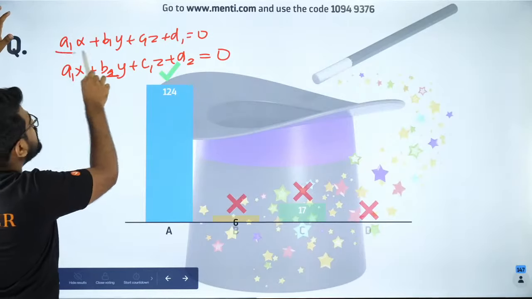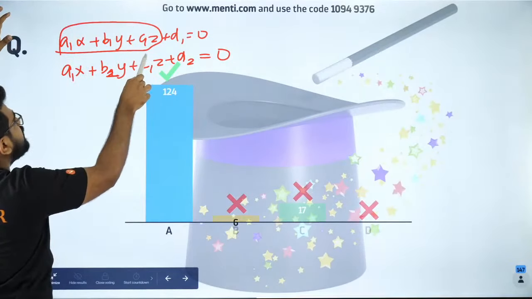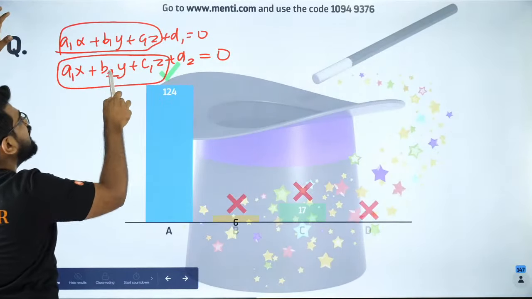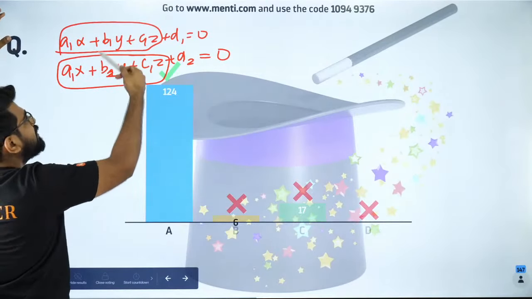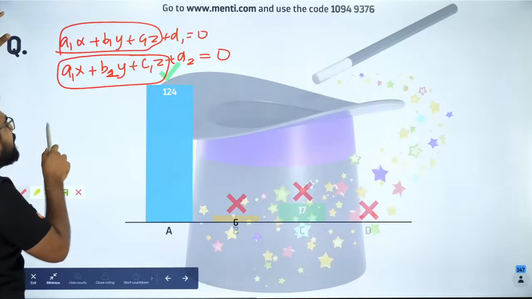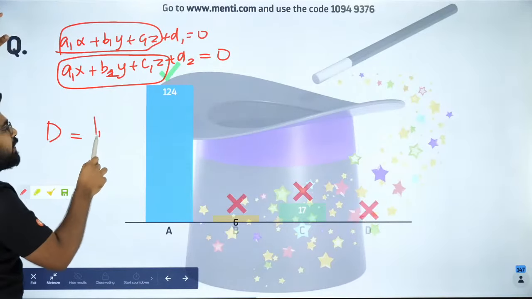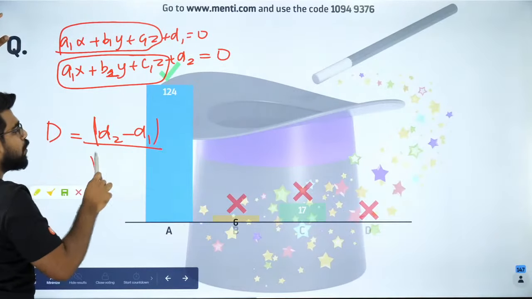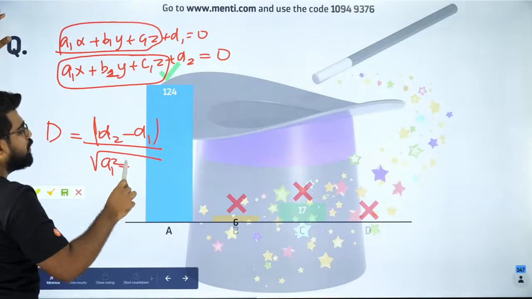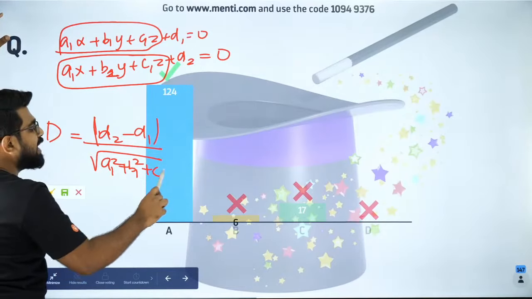Why are they parallel? Because the direction cosines or direction ratios of the normal are the same. So if the direction ratios of the normal are same, these 2 are said to be parallel planes. So if they are parallel planes, the distance between them is given by modulus of D2 minus D1 divided by square root of A1 square plus B1 square plus C1 square. Just like your straight lines.